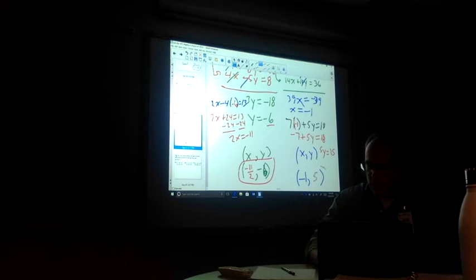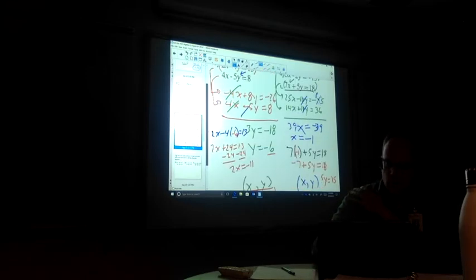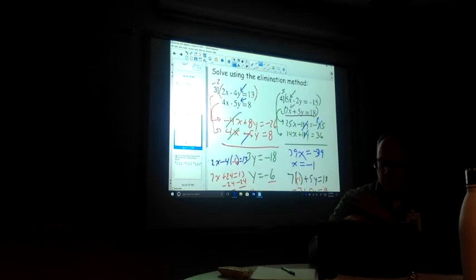So this solution, if I had graphed these, would have crossed that negative 1 comma 5. And some of you might say, well, why didn't we just graph that originally? Well, if you take a look at your original problems, they're both set up to do the cover method, but the cover method on the top one, you'd have an x value of negative 3, a y value of 15 over 2, which is 7.5, and then on the bottom one, you're doing the cover method, you get your x value to equal 18 over 7, so that's not cool, and then y value would be 18 over 5.